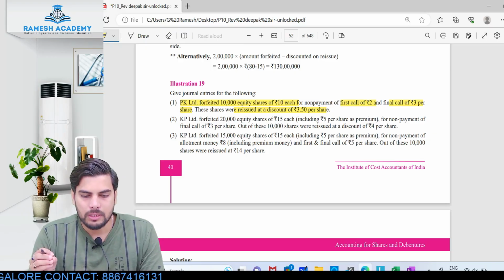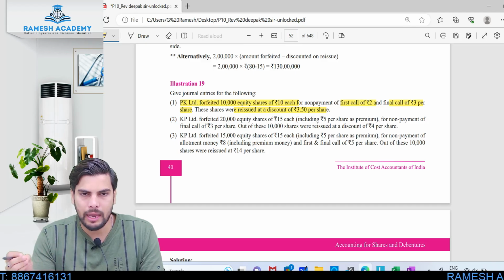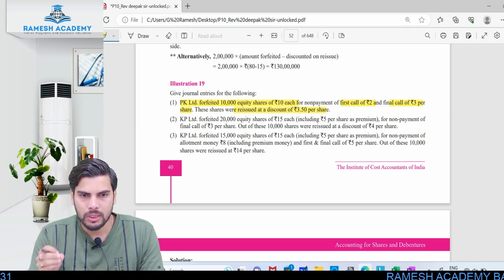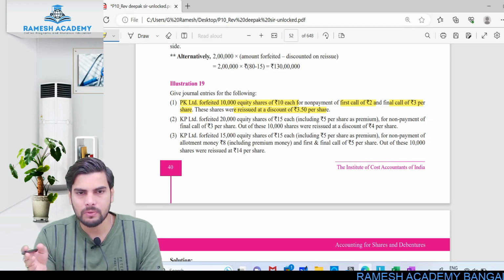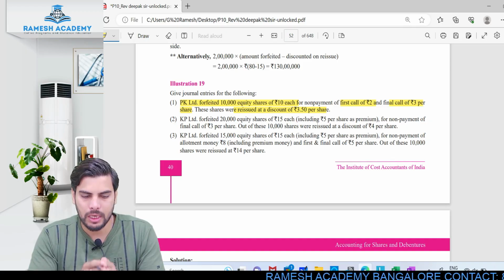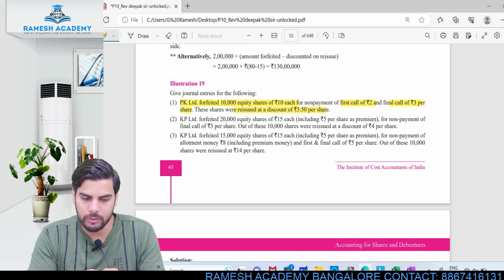So 10 rupees is the original issue. Okay, so they are forfeiting how many shares? 10,000 shares due to non-payment of first call and second and final call. It means the share was fully called up. So the shareholder may default at first call as well as second and final call. Due to non-payment of first call and second and final call, the company is forfeiting these shares, and these shares are being reissued at what price? At 3.5 rupees per share.